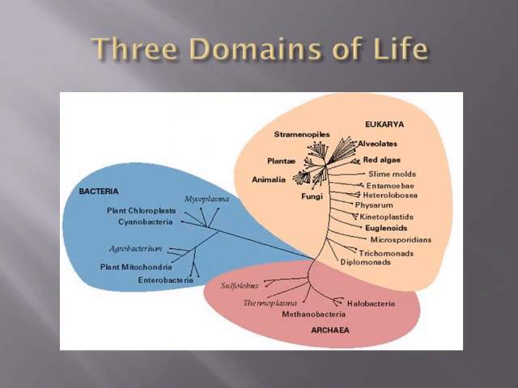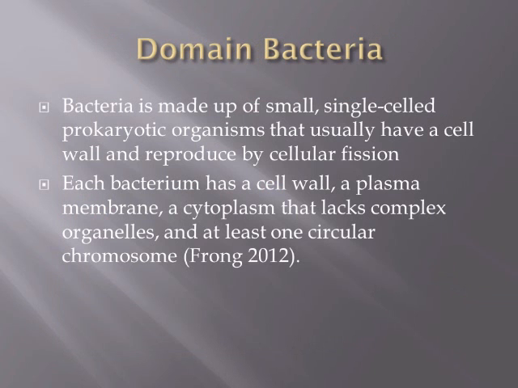The three domains. There's bacteria, eukarya, and archaea. Domain bacteria. Bacteria are made up of small, single-celled, prokaryotic organisms that usually have a cell wall and reproduce by cellular fission. Each bacterium has a cell wall, a plasma membrane, a cytoplasm that lacks complex organelles, and at least one circular chromosome.